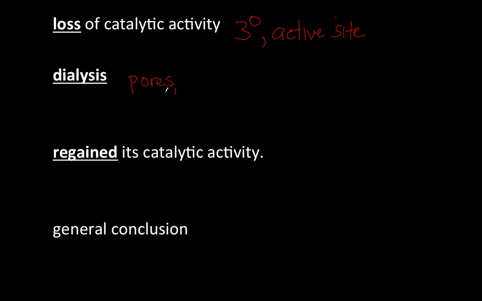So in this experiment, the urea as well as the beta-mercaptoethanol are small enough to pass through the pores of the dialysis tubing, and therefore they go into the buffer.